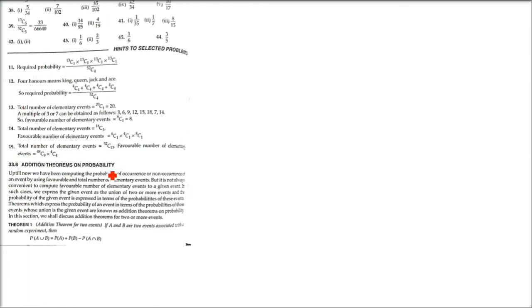Addition theorems on probability. The basic definition of probability, axiomatic probability, is that the probability of an event happening is m by n. M is the number of favorable outcomes, and n is the total number of possible outcomes. Many times we are not able to find these favorable outcomes. So what do we do? We have addition theorems on probability, different theorems that will help us solve this kind of problem.